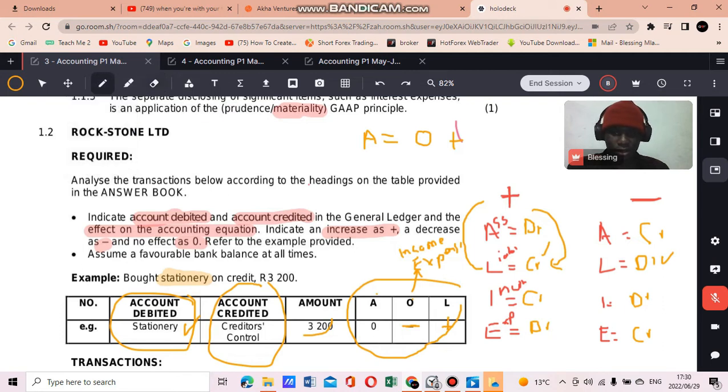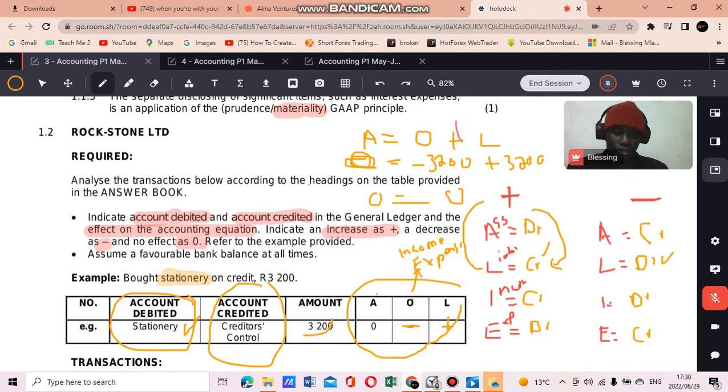What happens here is if we have 0 change in assets, and then we have a negative 3,200 change in owner's equity, plus we also have an increase of 3,200 in liabilities, meaning that this side we have 0 and that side we have 0, meaning that our accounting equation balanced, right? That's our whole aim of the accounting equation.